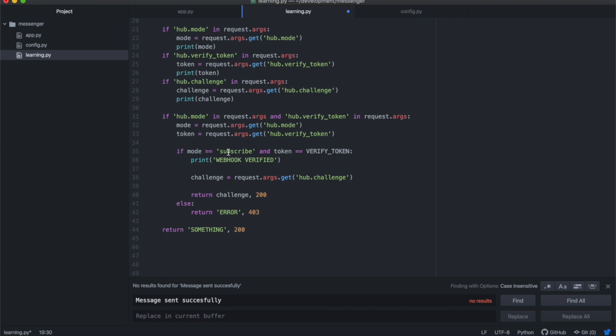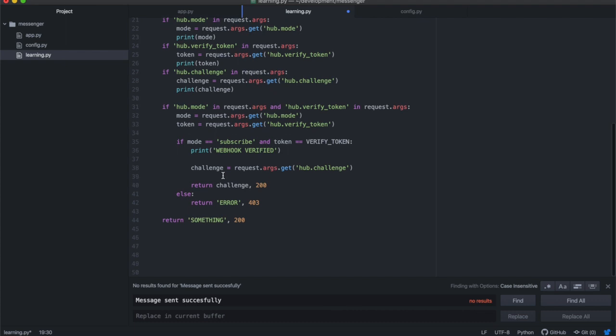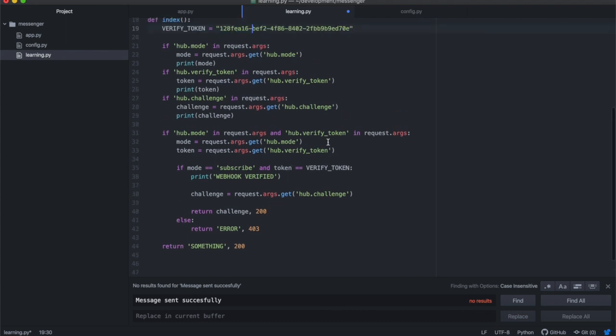Okay, first of all, you check if subscribe is in the mode, and then once you do that, you check that the token is equal to the verified token. So this is what this code is doing. You check that this verified token is equal to the token that's going to be sent, all right? The token that's going to be sent from Facebook is going to be sitting under the hub verified token parameter.